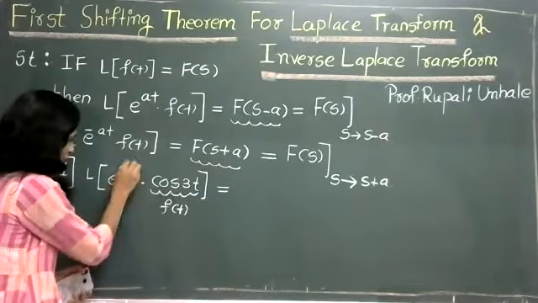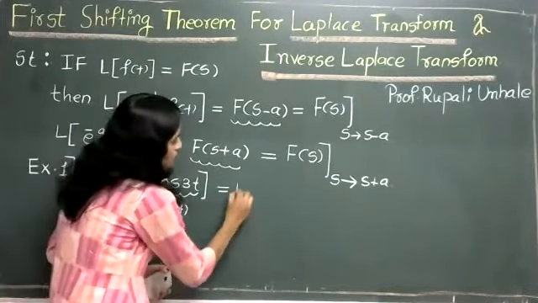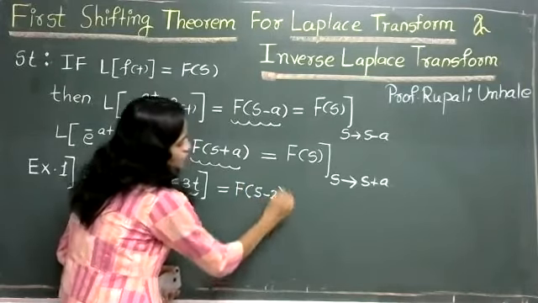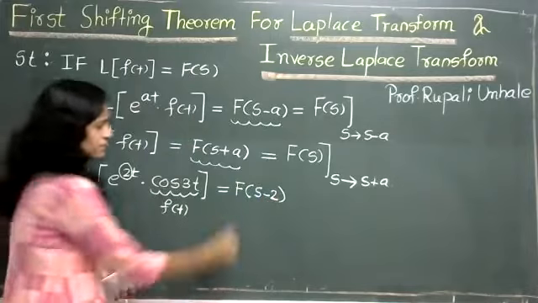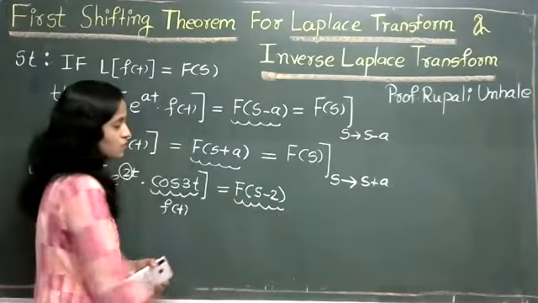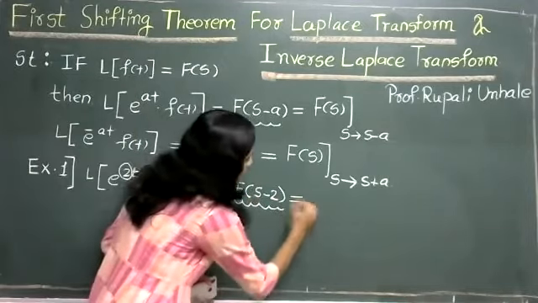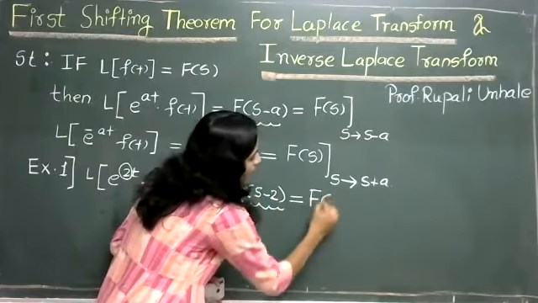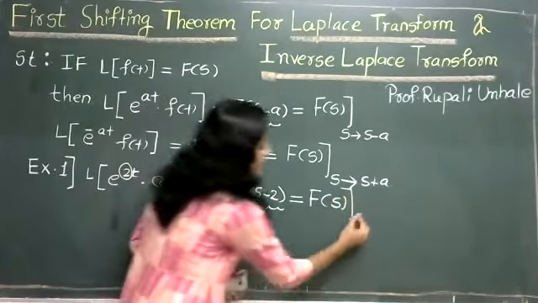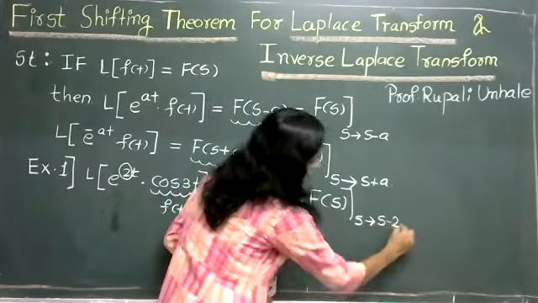So using the first shifting theorem, Laplace of e raised to 2t into cos 3t is nothing but, see here, the value of a. What is the value of a? That is 2. So this value must be F(s minus 2). Now how do we get this F(s minus 2)? In F(s), we will replace s by s minus 2.